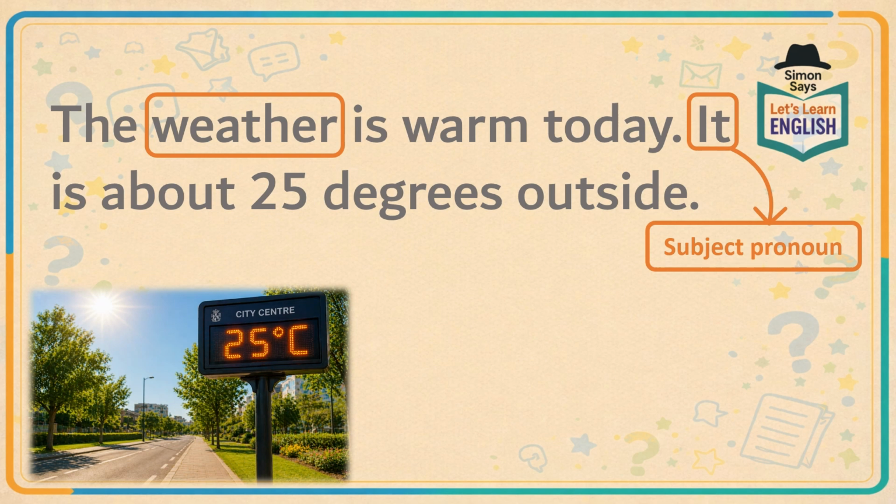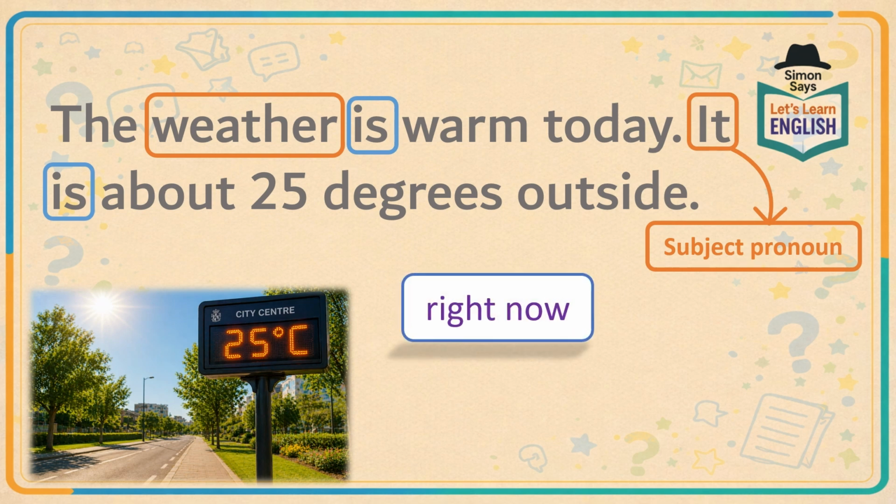Now, in this example, we've used the verb is. The weather is warm today. It is about 25 degrees outside. But why have we used is? Now that's because we're talking about the weather for today, the weather right now, and also because the weather is just one thing. So we're only talking about one thing.